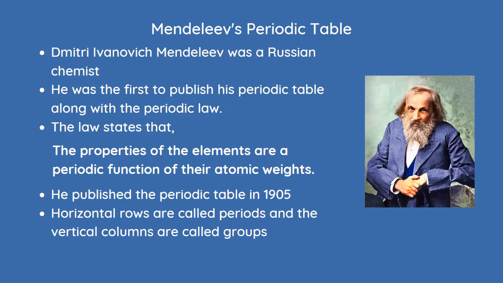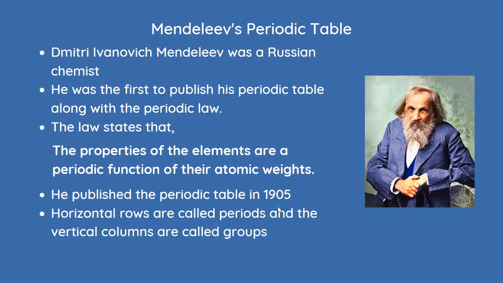He actually didn't know about the existence of the various classifications that had already been present. He actually published his paper a few months before Lothar Meyer's paper, and Lothar Meyer's paper was published in Germany, while Mendeleev's was published in Russia. According to Mendeleev's periodic law, the properties of the elements are a periodic function of their atomic weights. And he published his final periodic table in the year 1905.